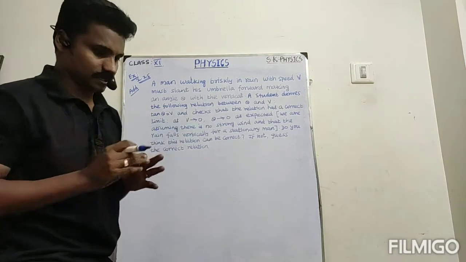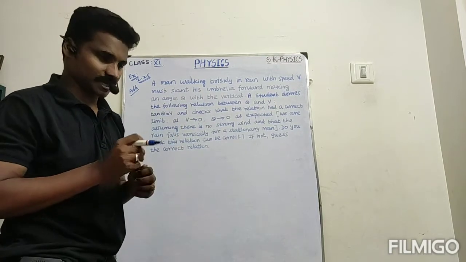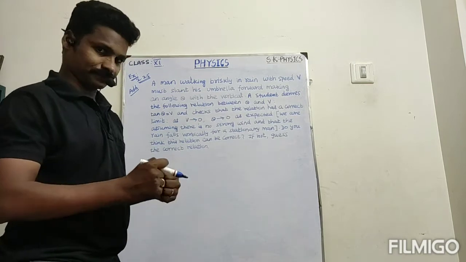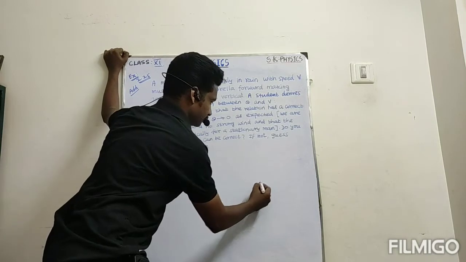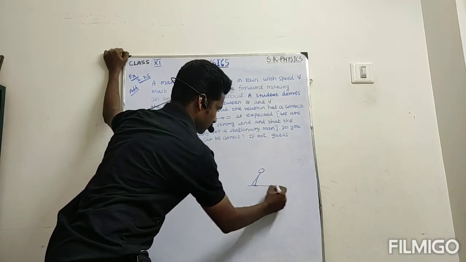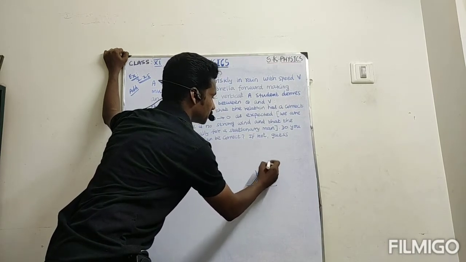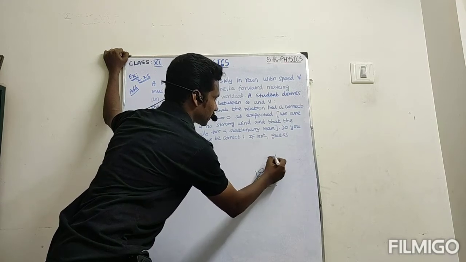Okay, nothing. A person is walking briskly in the rain, like this.